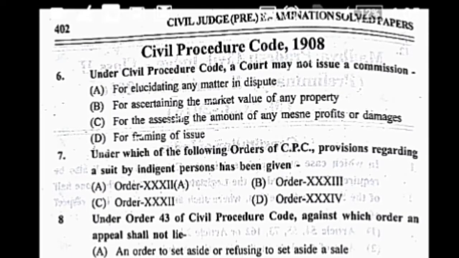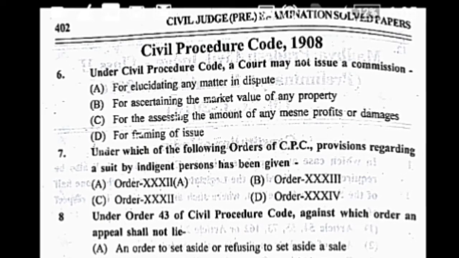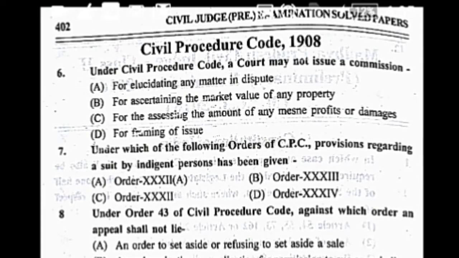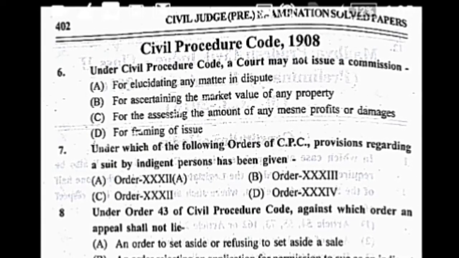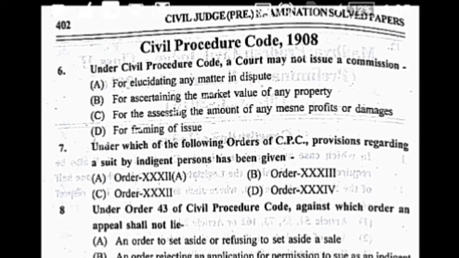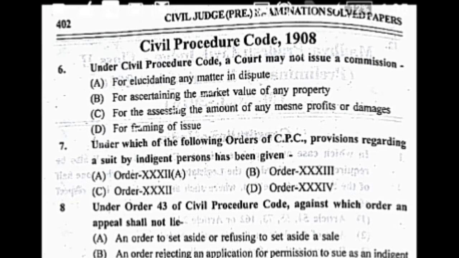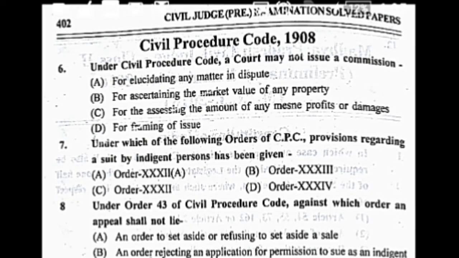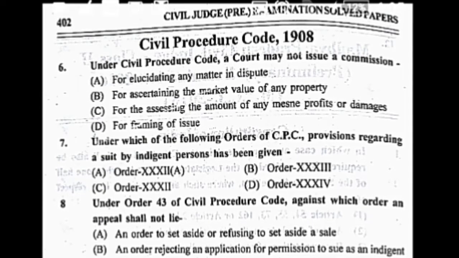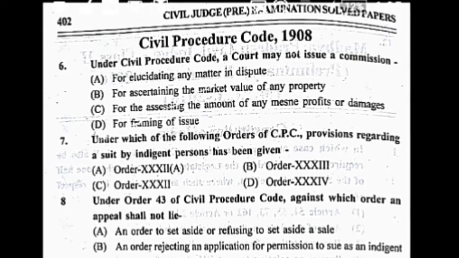Friends, now questions from the CPC. Question number 6. Under the Civil Procedure Code, a court may not issue a commission: A, for elucidating any matter in dispute; B, for ascertaining the market value of any property; C, for assessing the amount of any mesne profit or damage; and D, for framing of issues. The correct answer is D, for framing of the issues.